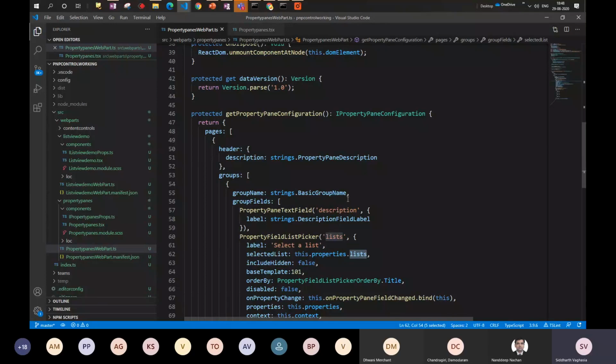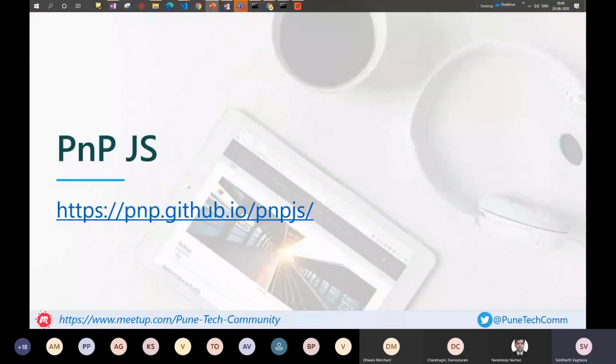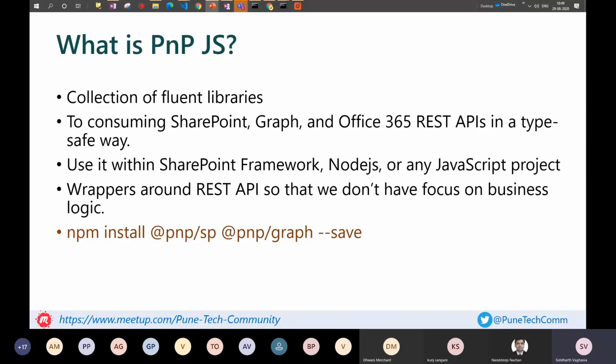Okay, moving ahead, let's talk about PnPjs. I'm sure most SharePoint SPFx developers would be aware of PnPjs, right? It is basically a collection of fluent libraries, which is all given to us as part of an npm package. We can use it in an SPFx solution.